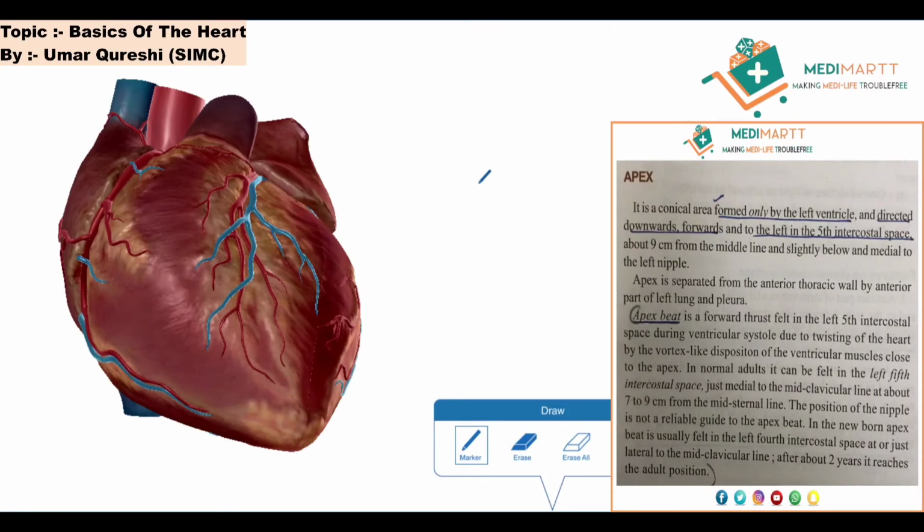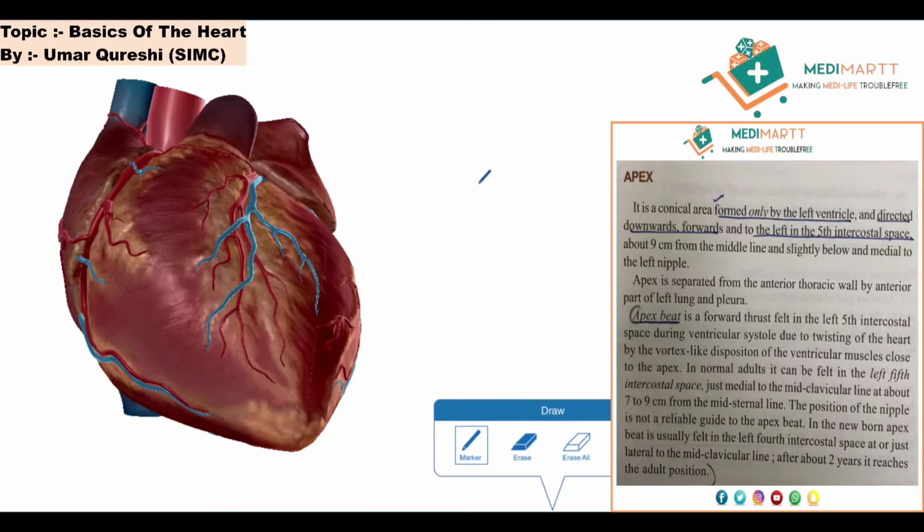It means it's not trustworthy, we can't rely on the nipple to decide whether the apex beat is situated over here or over there. We have to decide it by feeling in the left fifth intercostal space and 7 to 9 cm from the mid sternal line or the midline.